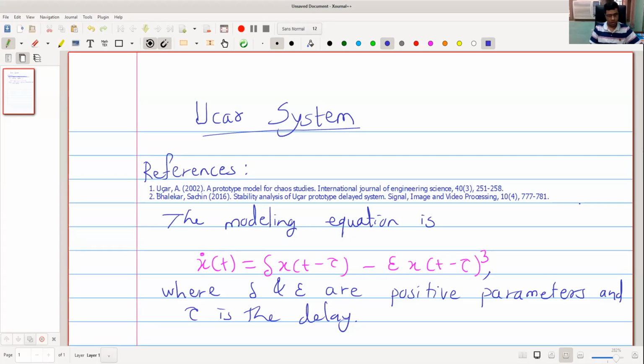Dear students, today we discuss a system proposed by engineer Ahmad Ukar. This system is discussed in his paper in 2002. The paper title is A Prototype Model for Chaos Studies, International Journal of Engineering Science, volume 40, page number 251. Analysis of this system is discussed by me in 2016 in this paper published in Signal Image and Video Processing.